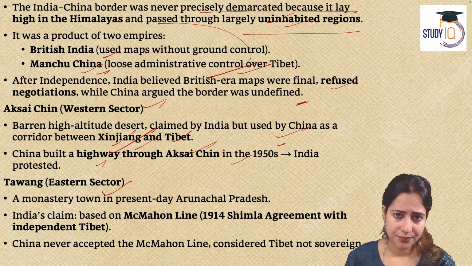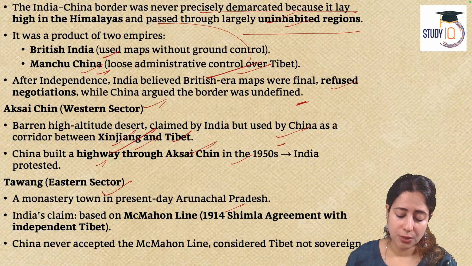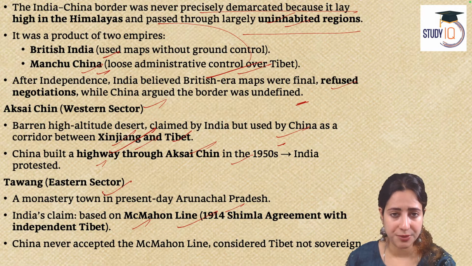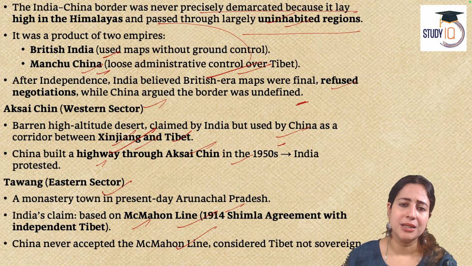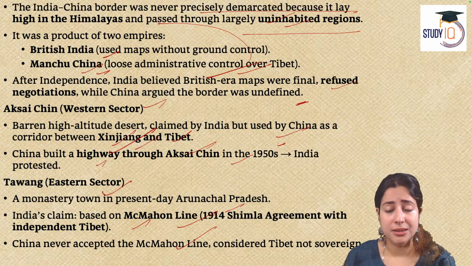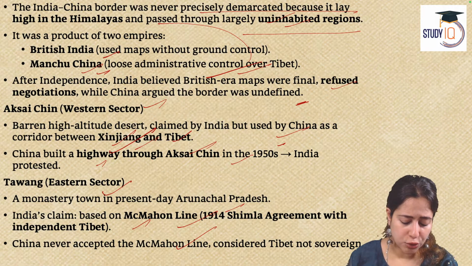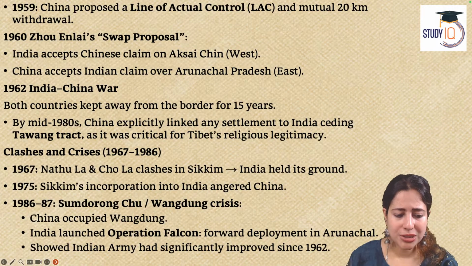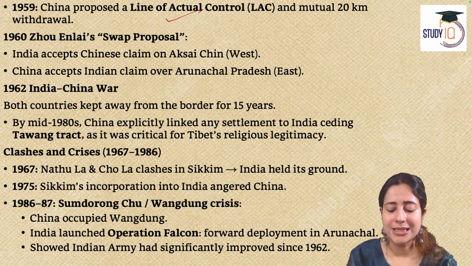Then, much later, talking about Arunachal Pradesh, the Tawang monastery that I was talking about, China claims that. China says that based on the McMahon line that was decided in 1914 by the British, the McMahon line should also make sure that Tibet completely goes to China and some parts of Arunachal Pradesh also. Again, something that the Indian government is not ready to believe. So this conflict kept on happening. It just kept on increasing until 1959.